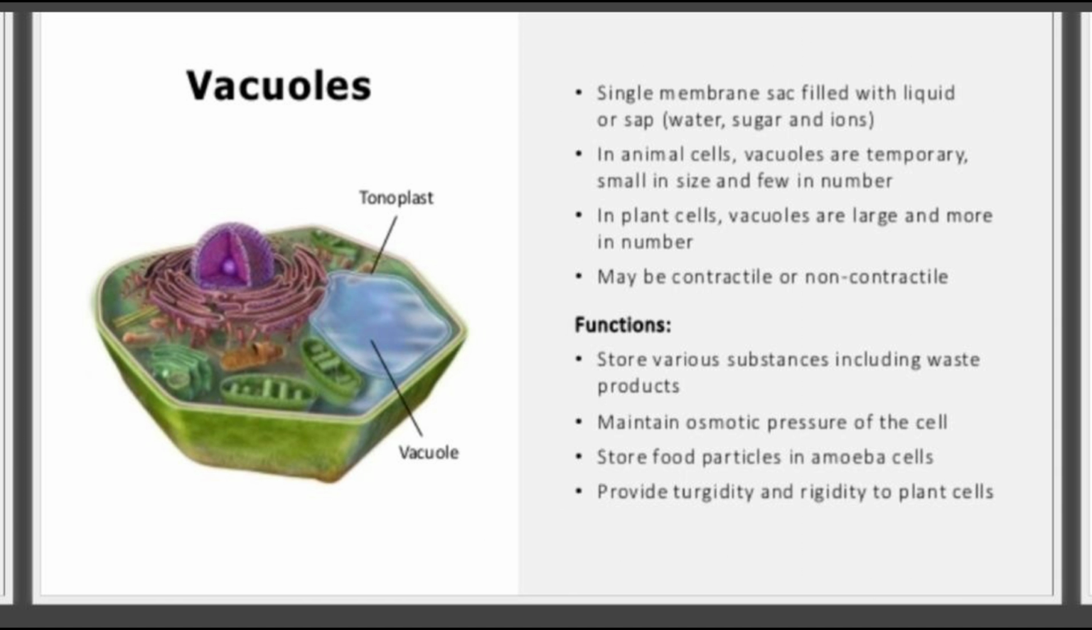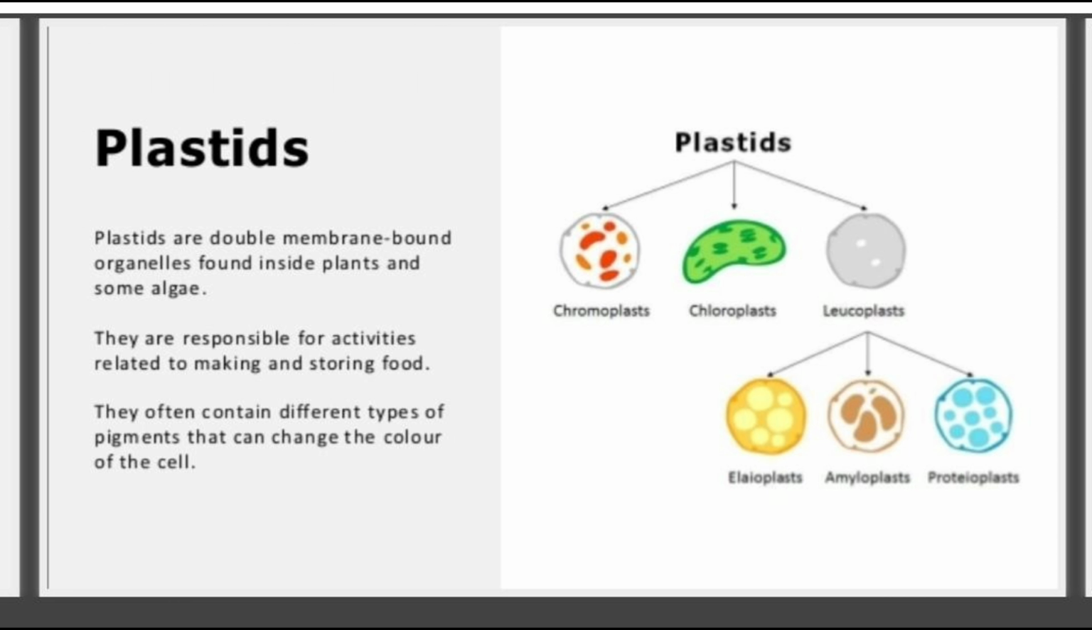Now, what are their functions? They store various substances including waste products, maintain the osmotic pressure of the cell, store food particles in the amoeba cell, and provide turgidity and rigidity to the plant cell. What are plastids, students? Plastids are double membrane bound organelles found inside plants and some algae also. They are responsible for the activities related to making and storing of food; in photosynthesis they help. They often contain different types of pigments that can change the color of the cell.